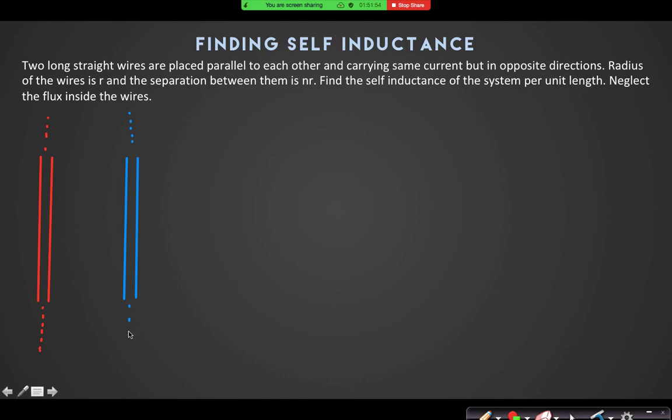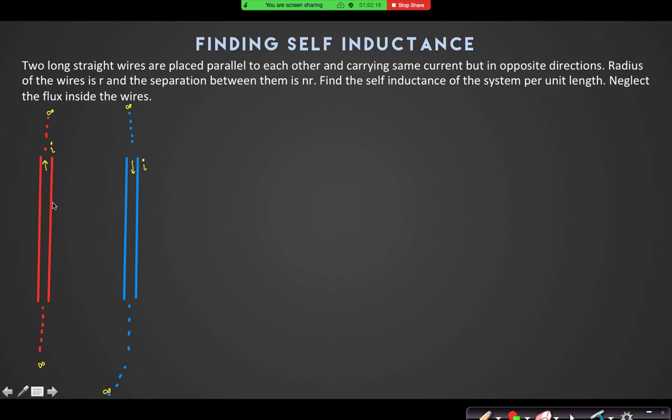So basically they are forming a closed loop, but where the loop ends at infinity. Can you see that? They are meeting at infinity. It is carrying a current I and it is carrying the same current I in the opposite direction.